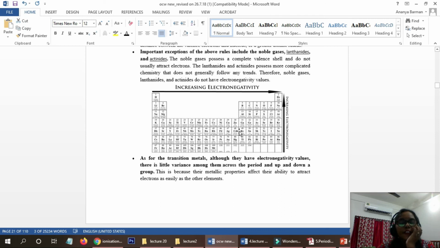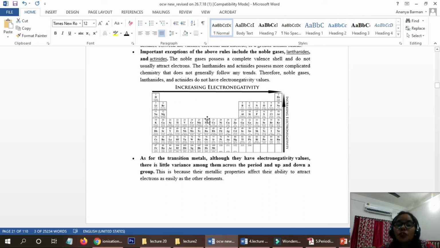Okay, next we have discussed the size effect. What are the size trends along the groups and along the periods? Groups means the columns in the periodic table, and the rows are called periods. If we go down the group, the size will increase due to the addition of extra shells, and thus the decrease in nuclear force.